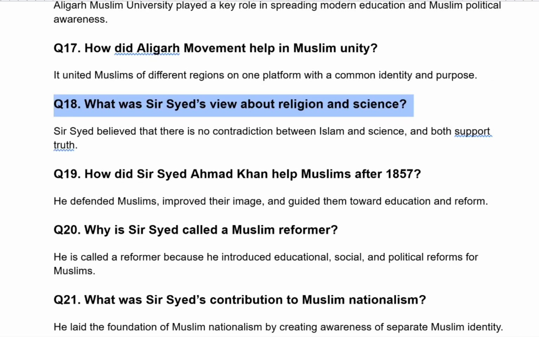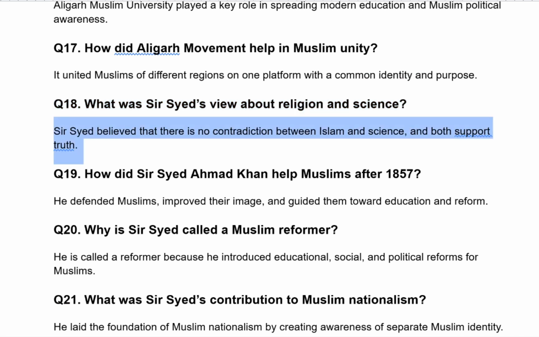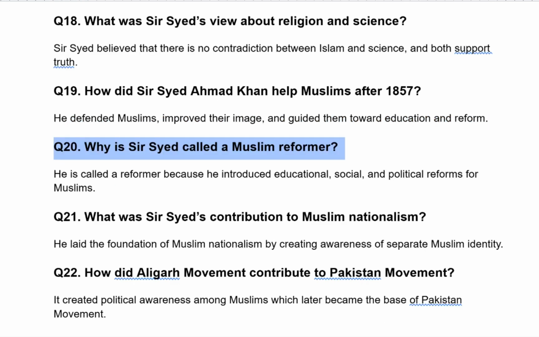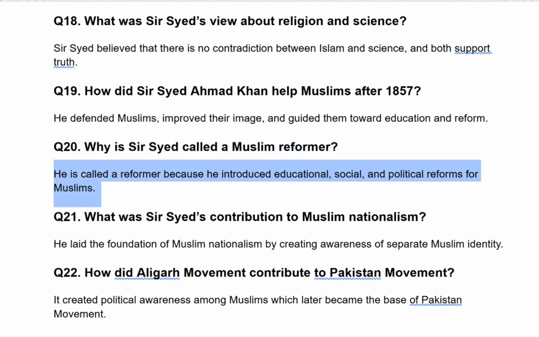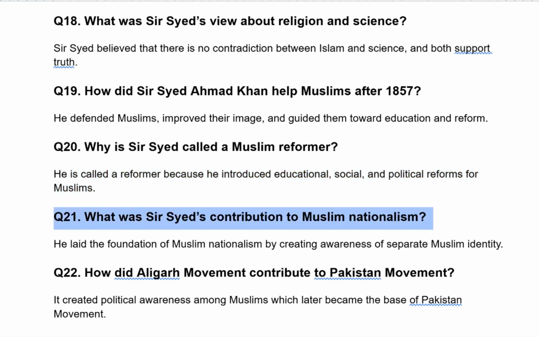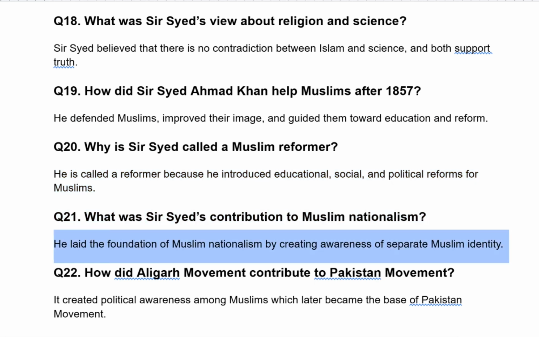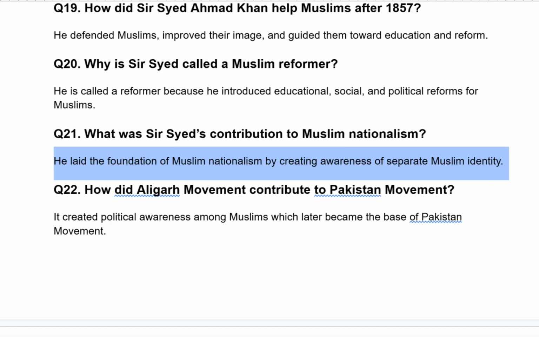What was Sir Syed's view about religion and science? Sir Syed believed that there is no contradiction between Islam and science and both support truth. Why is Sir Syed called Muslim reformer? He is called a reformer because he introduced educational, social, and political reforms for Muslims. What was Sir Syed's contribution to Muslim nationalism? He laid the foundation of Muslim nationalism by creating awareness of separate Muslim identity.